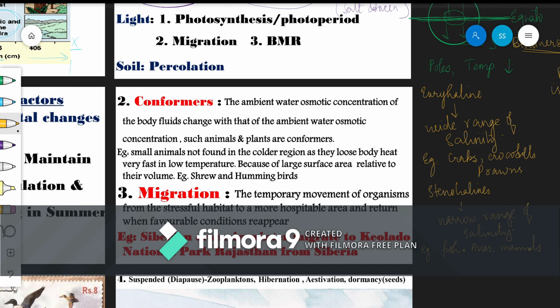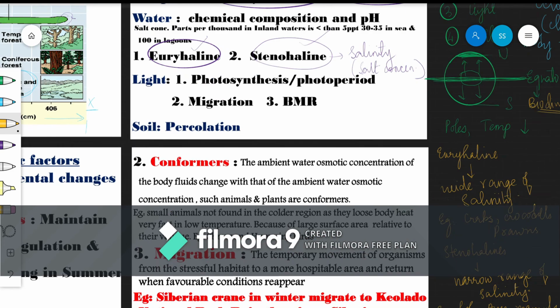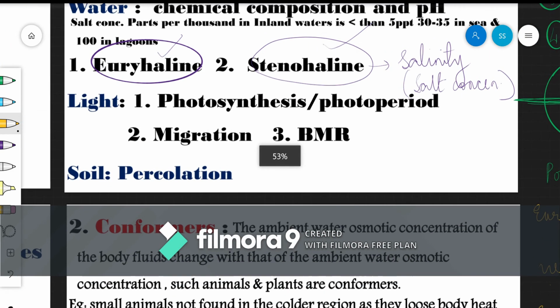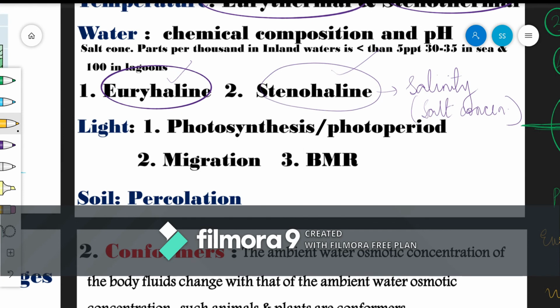Moving on to the next abiotic factor, which is light. Definitely because of light, because of sun, the plants will be able to undergo the process of photosynthesis, or we even call it photoperiod. Photoperiod is basically the duration of availability of the light in a particular period.